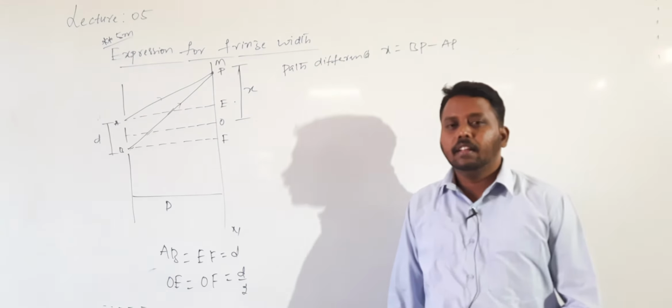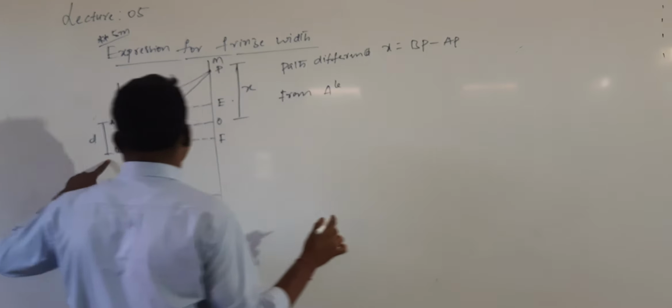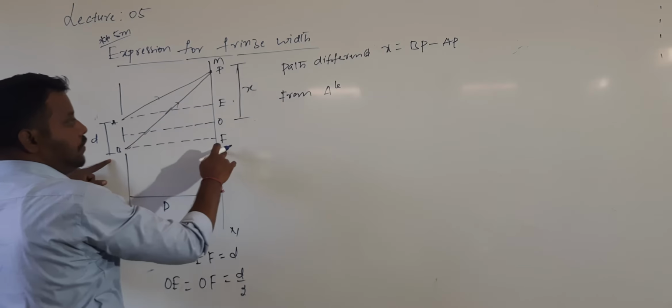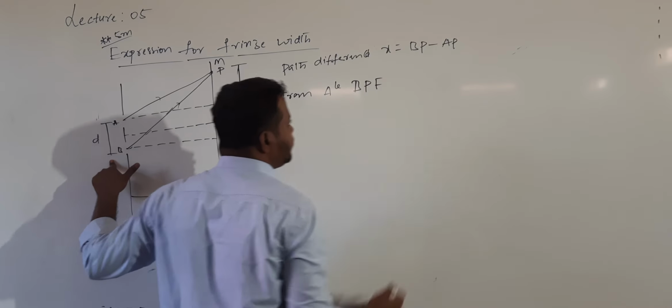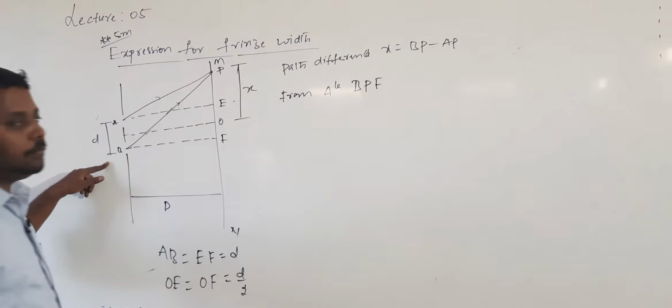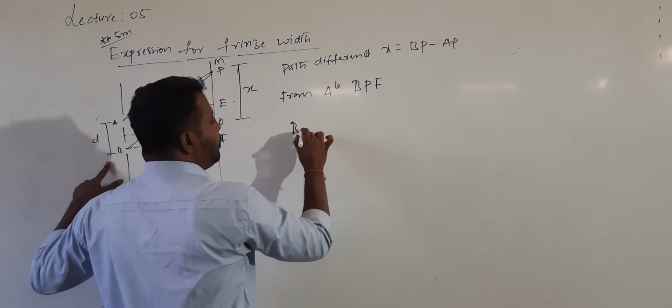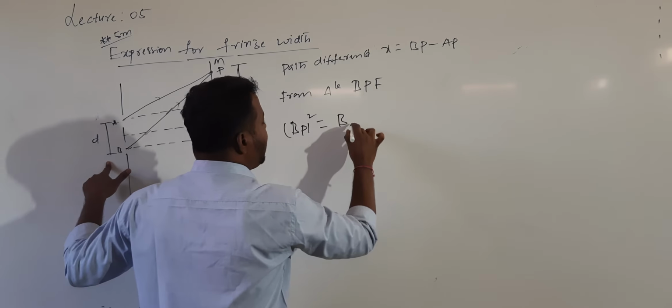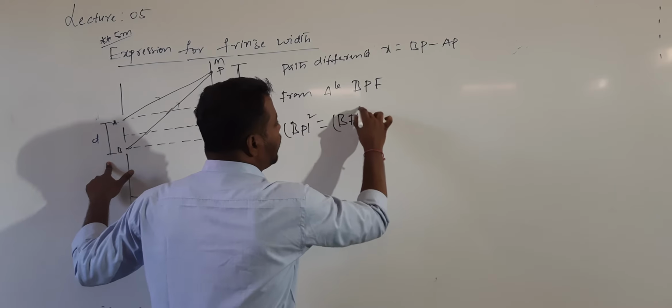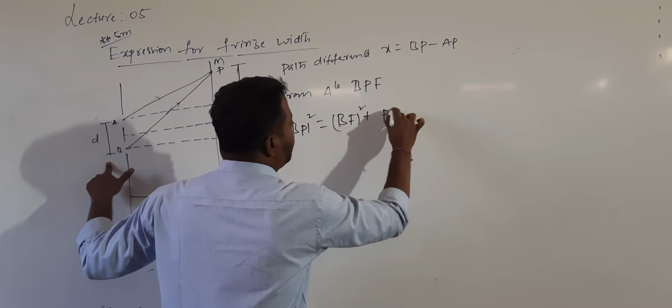To calculate the BP value and AP value, first I will consider a triangle. I will consider the triangle BPF, a right angle triangle. According to the Pythagoras theorem, what can I write? BP whole square is equal to BF whole square plus PF whole square.